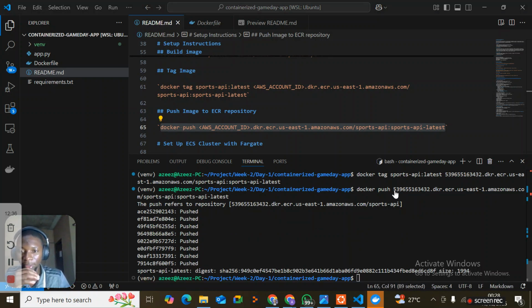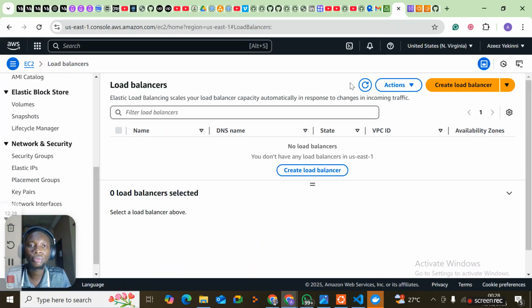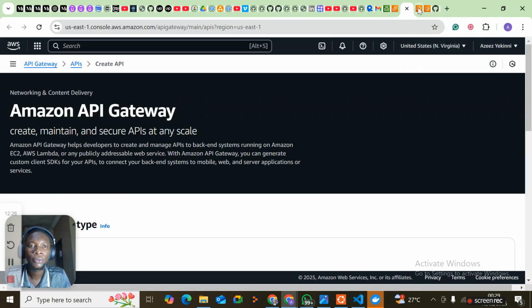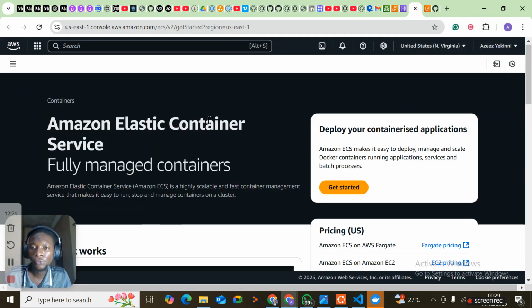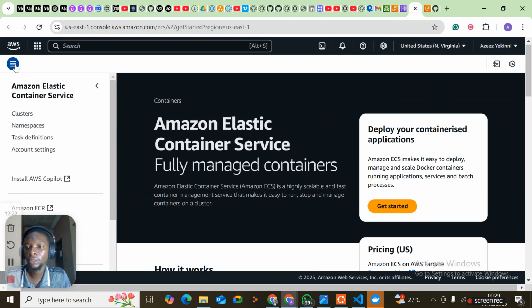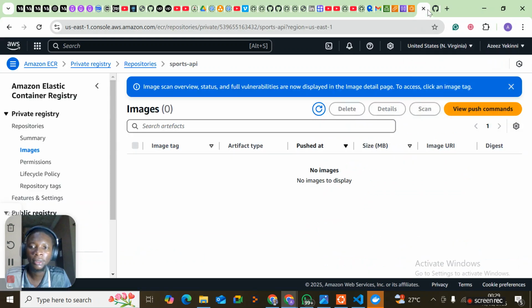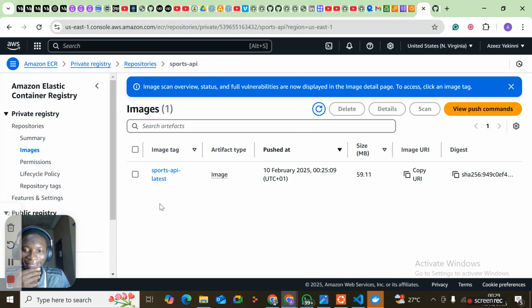So our image is pushed to the ECR. So let's confirm that. Okay, here we are. So let's load it. Yes, so our sports API latest. So here is our image. So our image is pushed.